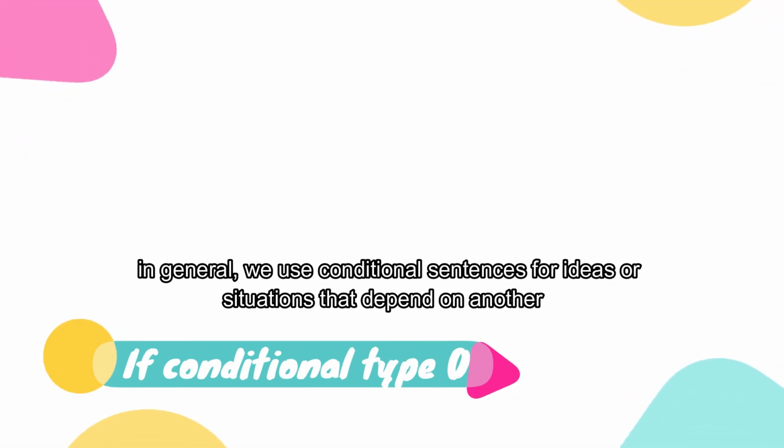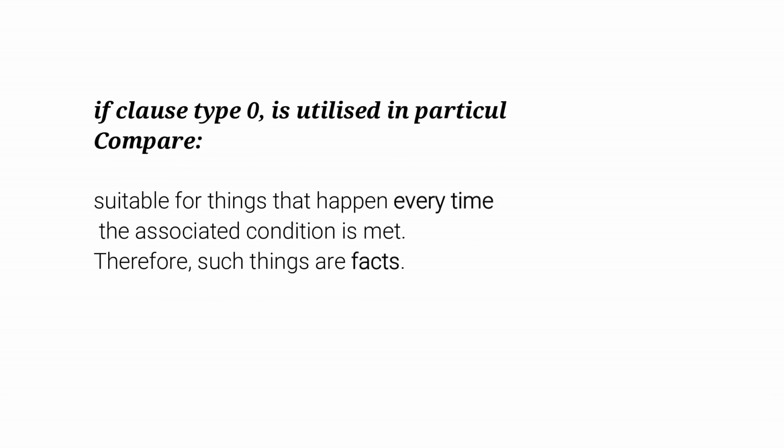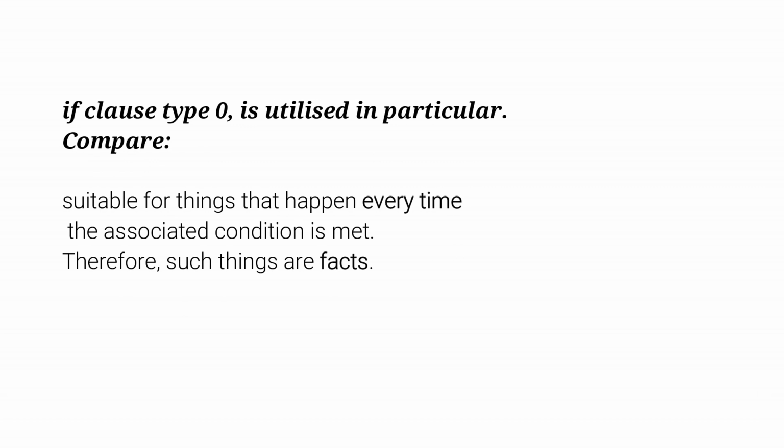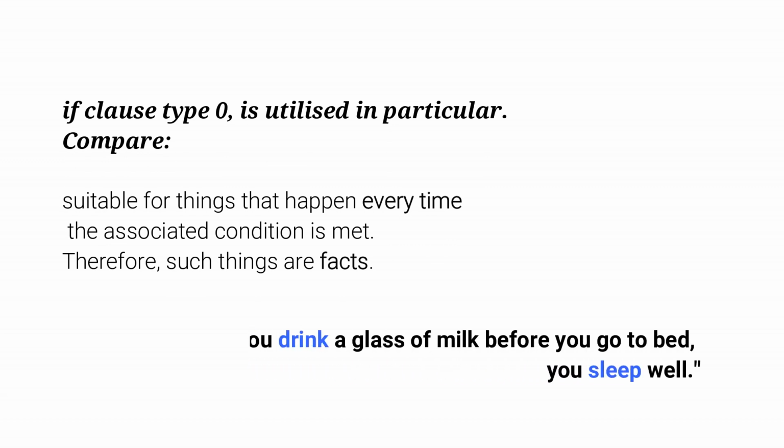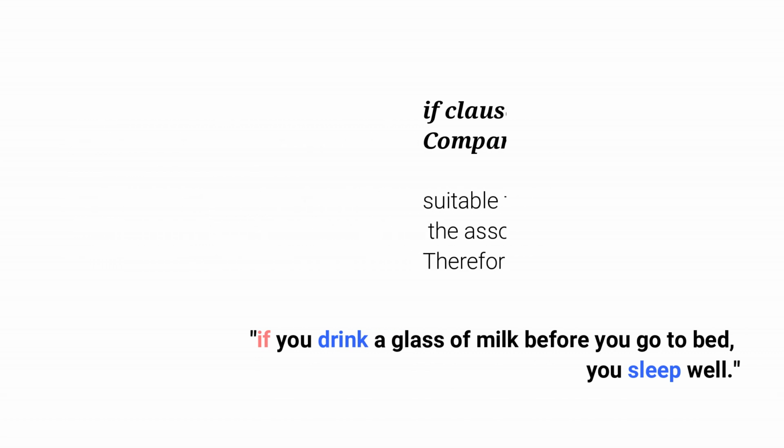In general, we use conditional sentences for ideas or situations that depend on another. Accordingly, they are linked to a condition, in which four types of conditional sentences are differentiated depending on probability or possibility. If clause type 0 is utilized in particular, compare 1. This type of conditional sentence is suitable for things that happen every time the associated condition is met, which means in the same situation. For example, if you drink a glass of milk before you go to bed, you sleep well.